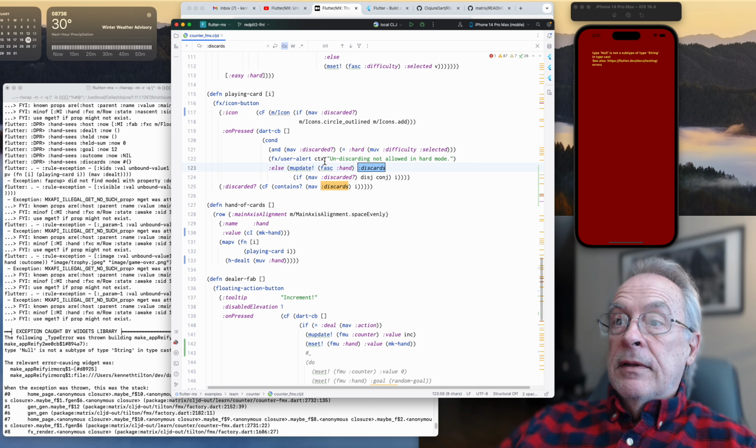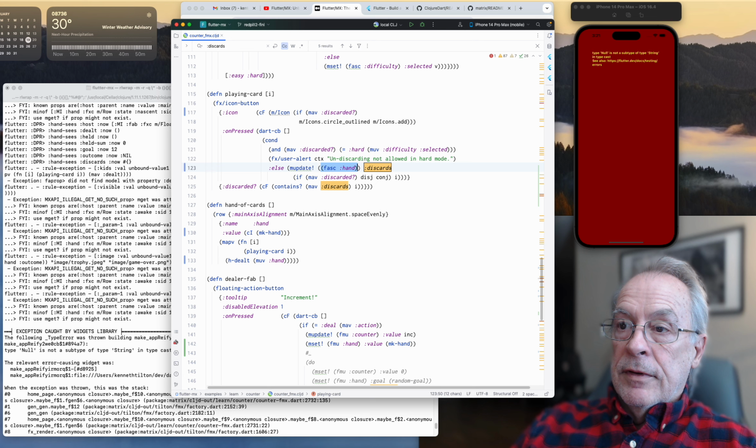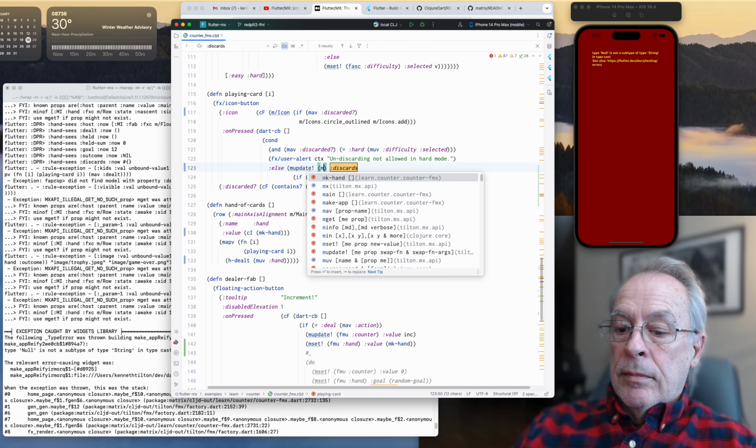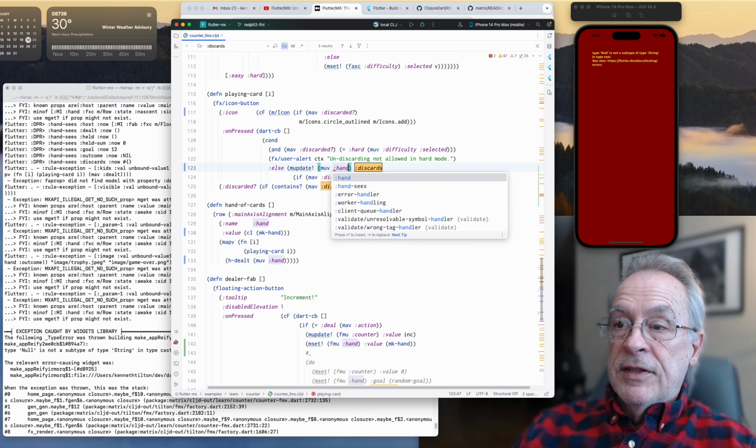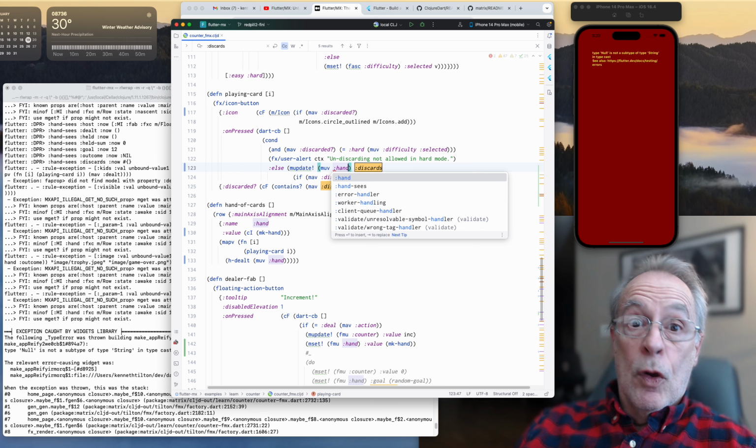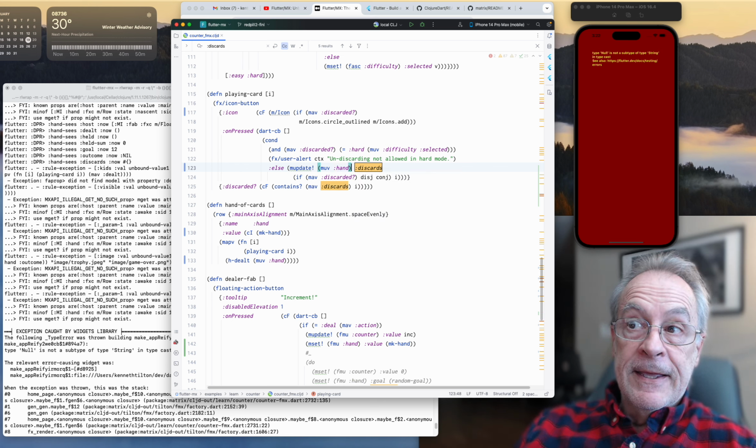Okay, M update. Discards. No. We want the discards, yeah, but of an MUV hand. And again, this is sneaky because it's going to go up, it's going to find the hand, it's going to take the value, which we happen to know is now a hand.